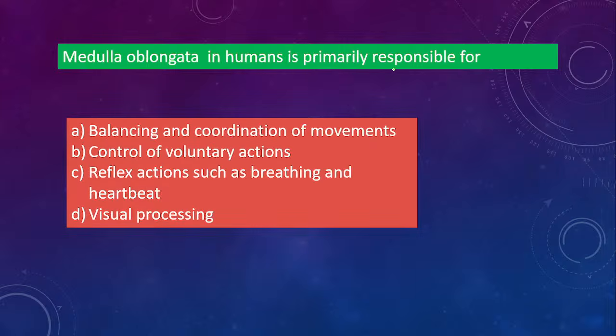Okay, next one. Medulla oblongata in humans is primarily responsible for, option A, balancing and coordination of movements. Option B, control of voluntary actions. Option C, reflex actions such as breathing and heartbeat. Option D, visual processing. Which one is the correct option here?